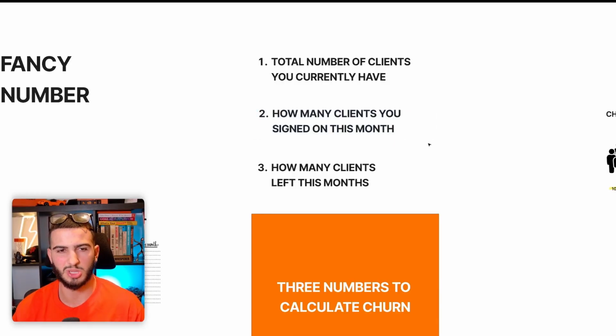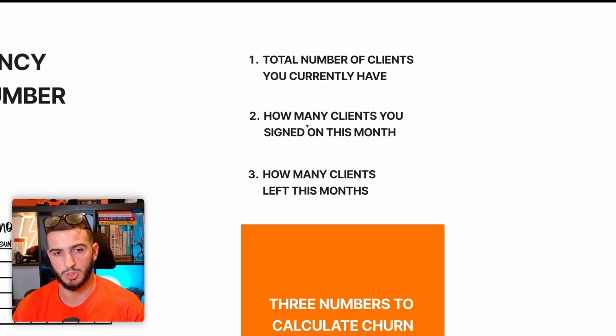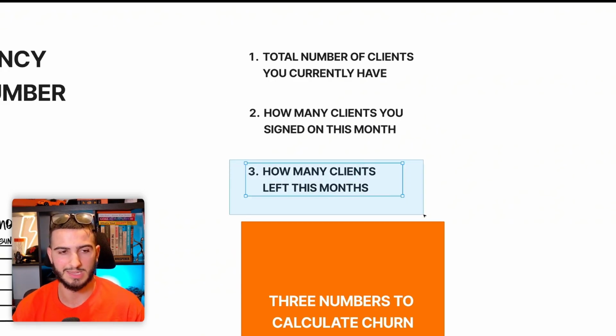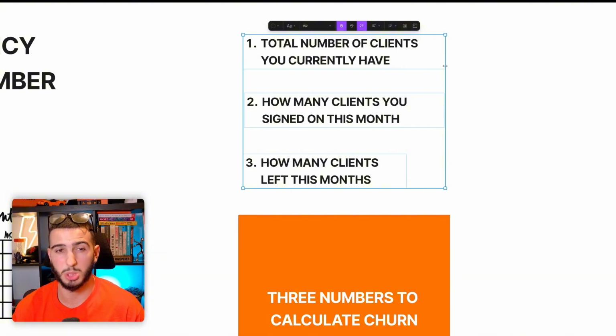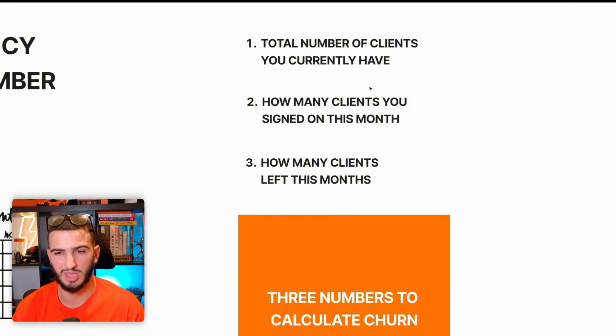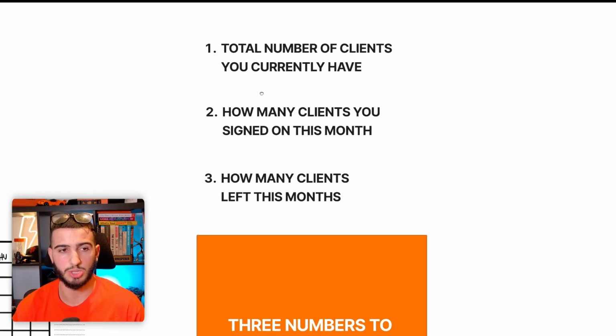In terms of how many clients you signed on this month, if you have closers, just ask your closers how many people they close this month. Check your CRM records by setting the close date to this month. Or if you're just the one taking sales, just look over your calendar and see how many of those appointments were closed. And in terms of how many clients left this month, you should know this number. But if you do want a better overview, open your CRM if you have one and change the end date to this month, and then this will give you that number. These are 3 numbers that you should really know in your agency, so I'm sure you can figure this out by asking your team or just taking 10 minutes to actually figure them out. Once we have the 3 numbers, we can calculate your churn rate.